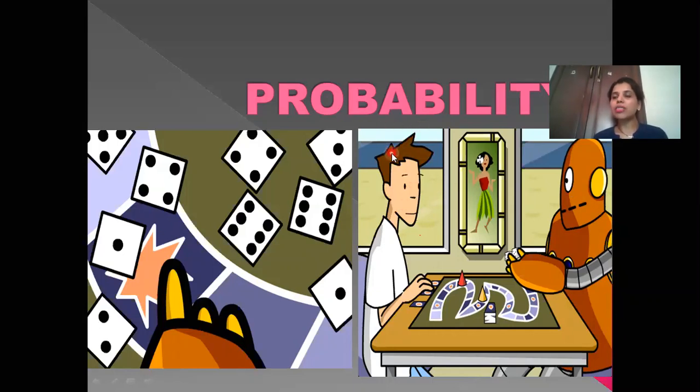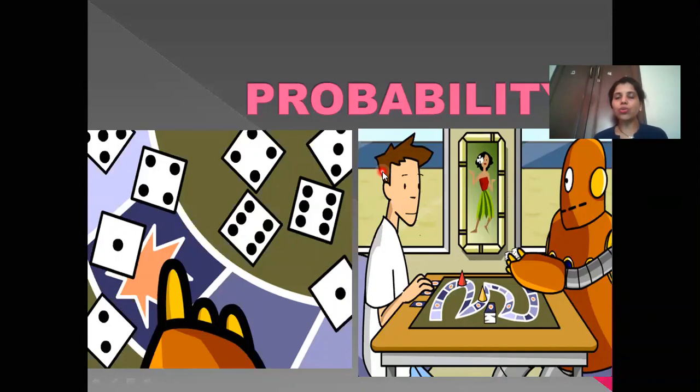So probability means: what is the probability of the event? Now I have selected the event that, out of these two, Anthony will win the game. So the event is Anthony will win the game, but the possible outcomes are Anthony can win the game or Robo can win the game. So out of these two, there is one chance that Anthony will win the game. So that is the probability. Okay, so you will understand this in detail when we will be solving the numericals.